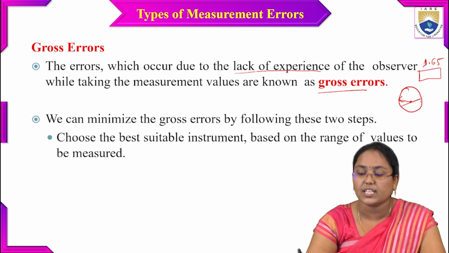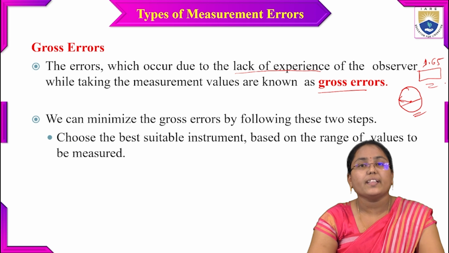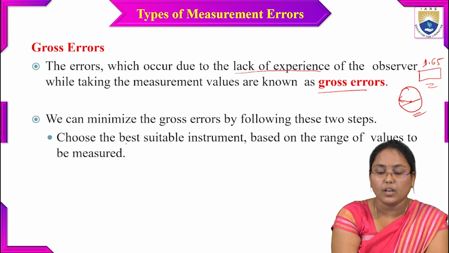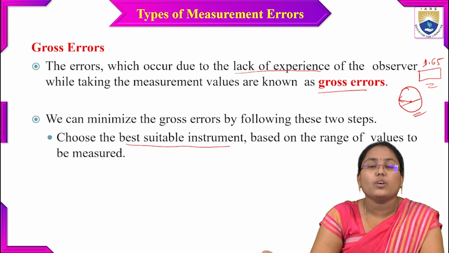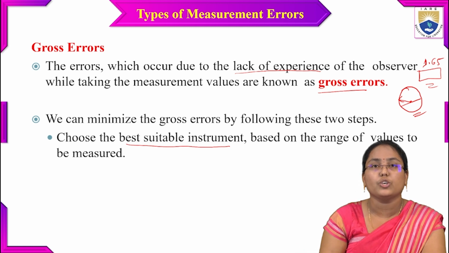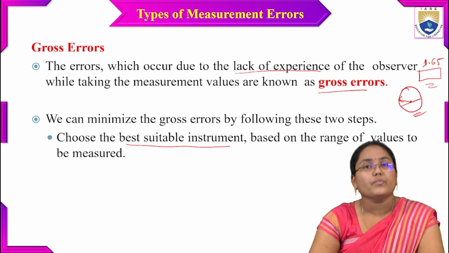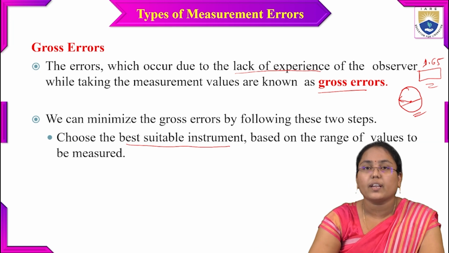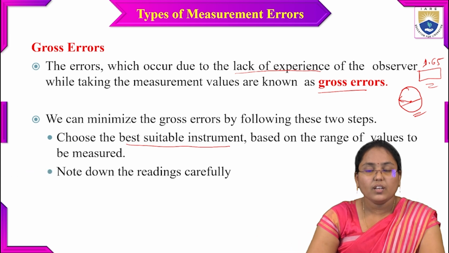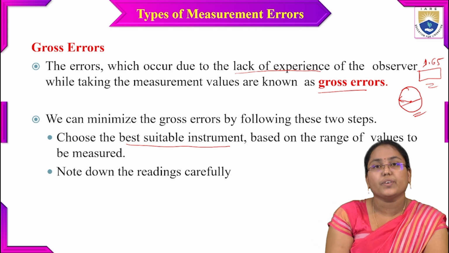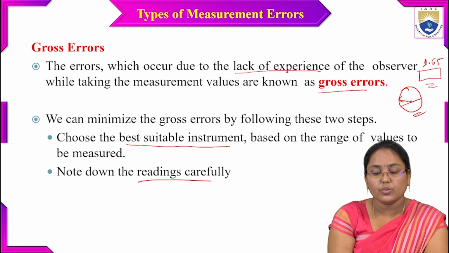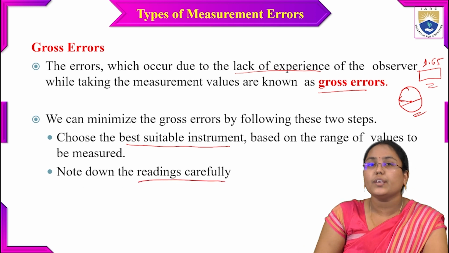Instead of using this type of meter, you can use a digital meter, and then you can measure the quantity more accurately. That is, choose the best suitable instrument according to your experience and the range of values you are going to measure, and there won't be that many errors. The second thing is to note down the readings very carefully.